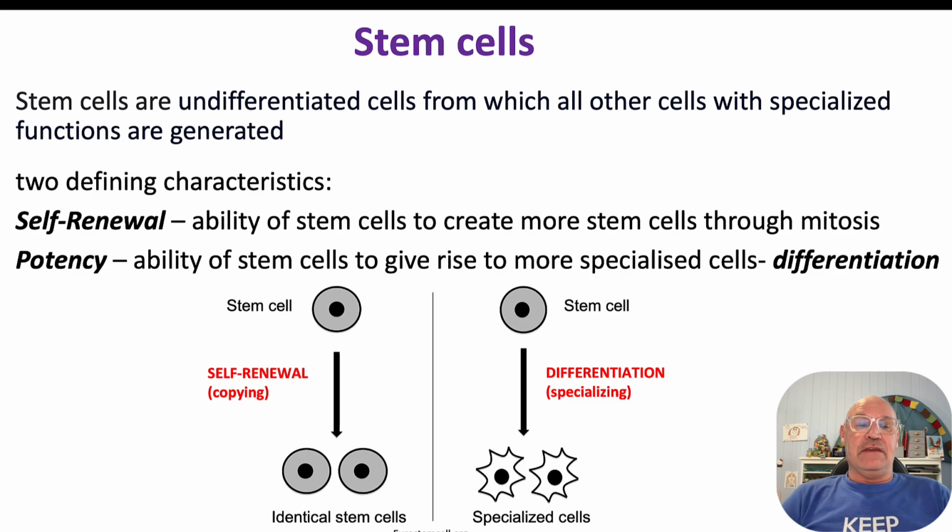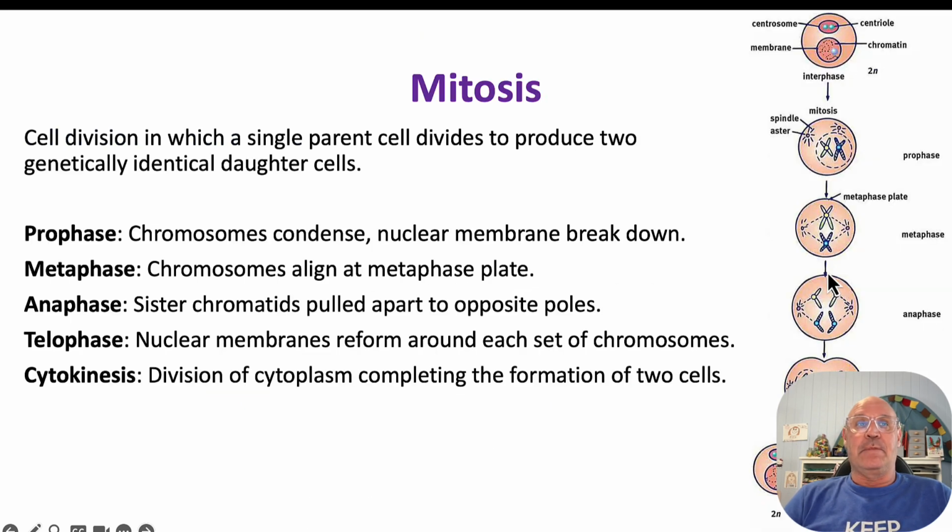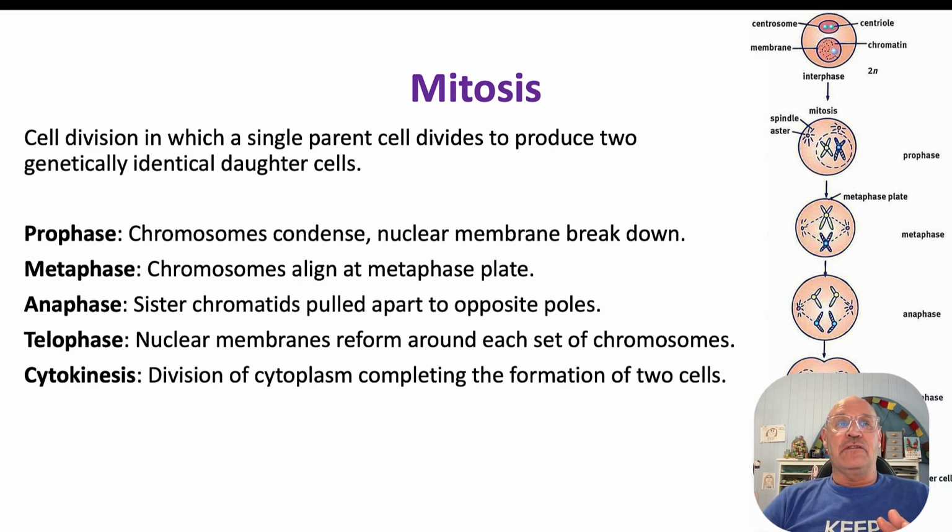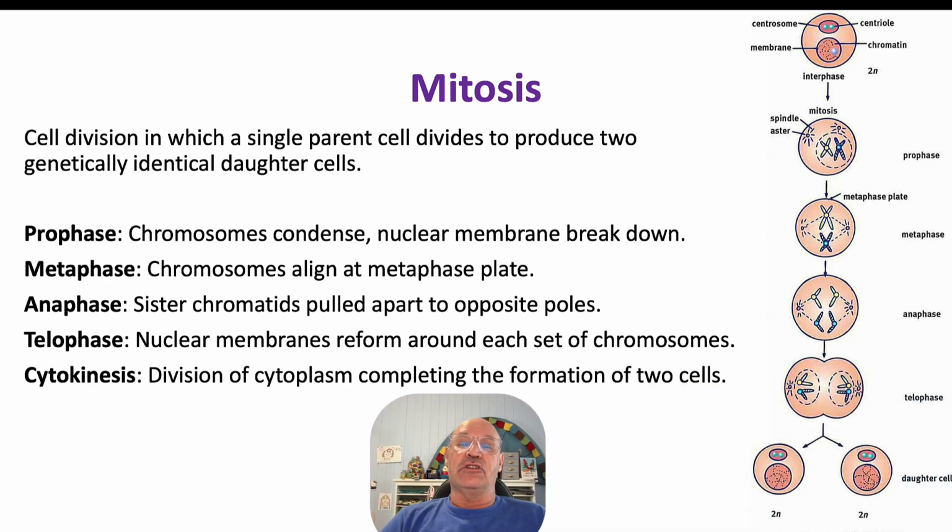So these are the definitions here. Self-renewal is the ability to create more stem cells, and they do that through a process of mitosis. And potency is the other characteristic, which is the ability to give rise to more specialized cells, the ability to differentiate. So just briefly in terms of mitosis, there's another video about mitosis, but remember, mitosis is the process of cell division that produces identical daughter cells.